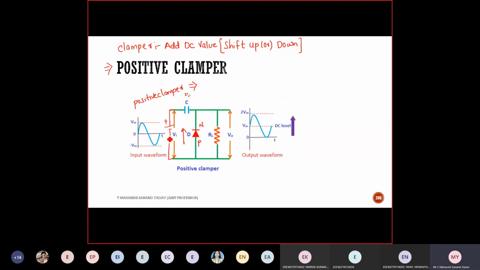So this is the positive terminal, this is the negative terminal. Is it forward biased or reverse biased? Reverse biased. So first my intention is to forward bias this. So what is the case? Negative cycle. So I need to consider the negative cycle. Let me erase this.